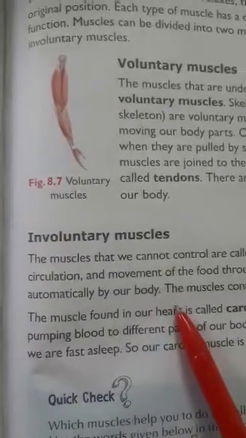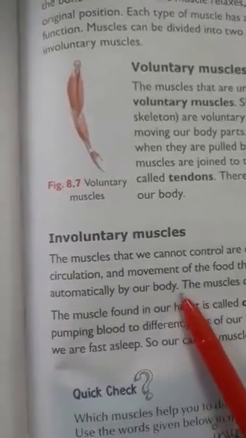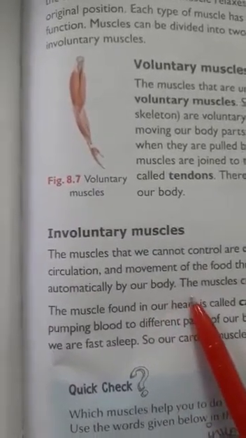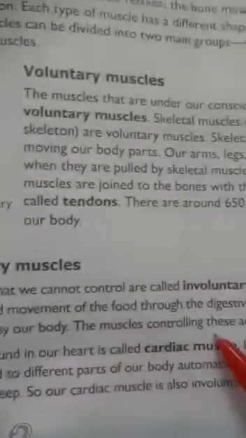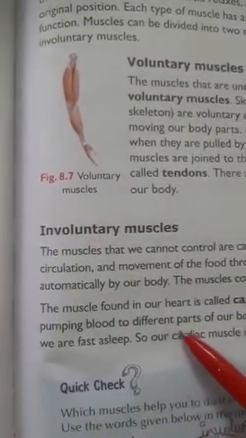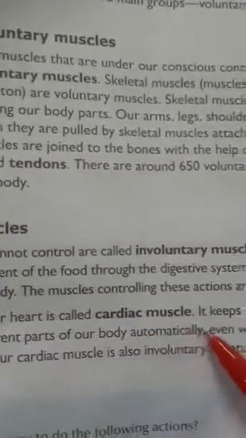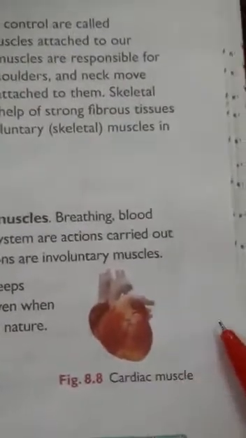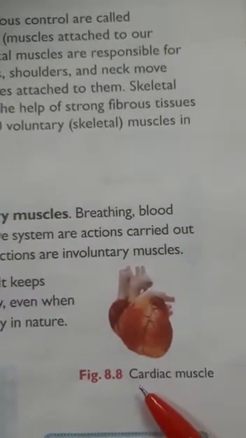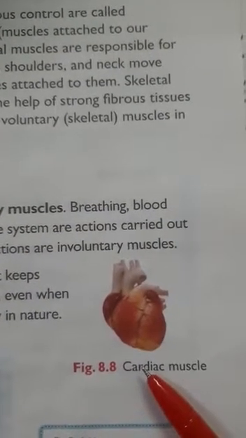Can we control our breathing or digestion of food or circulation of blood? Can we control? No. It takes place naturally, automatically. The muscles controlling these actions are involuntary muscles. The muscle found in our heart is called cardiac muscle. The muscles of the heart are called cardiac muscle.